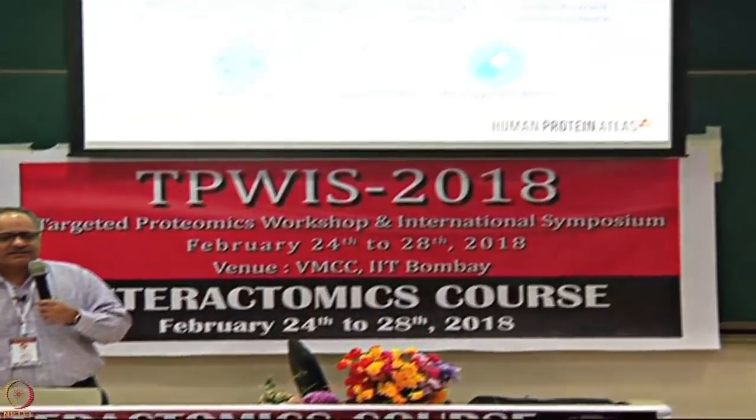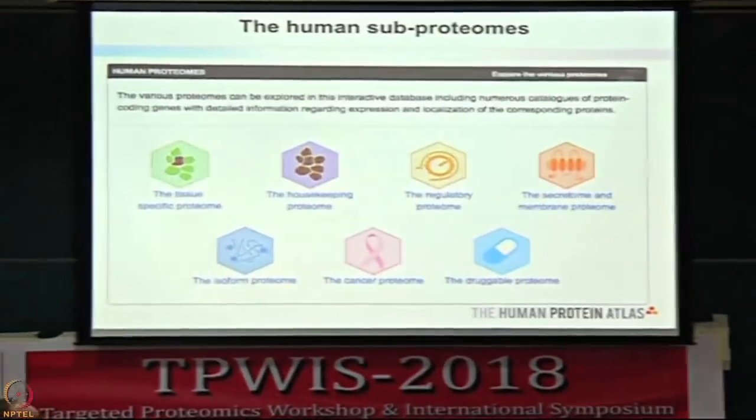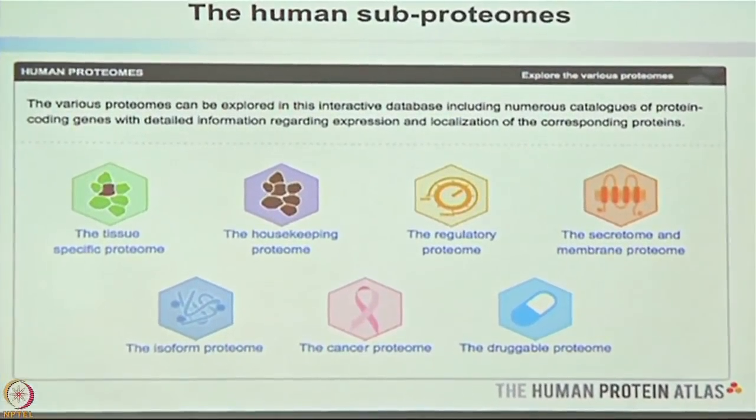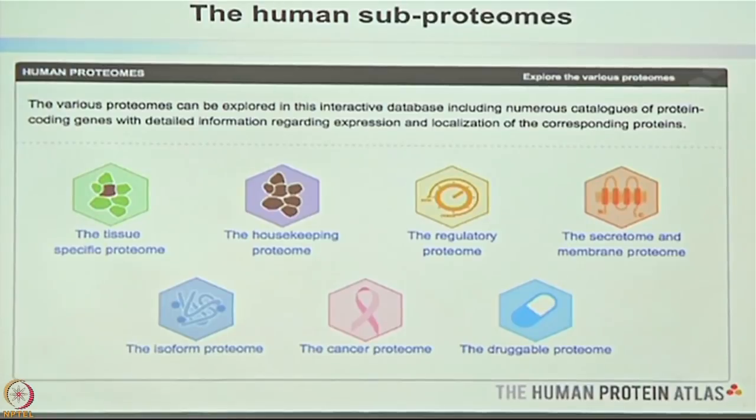We basically classified the normal tissues into 7 different types of proteomes. And this is also available on the website. Everything that I say is available on the website and in far greater detail. So there was the tissue-specific proteome, that is, specific proteins in specific tissues.